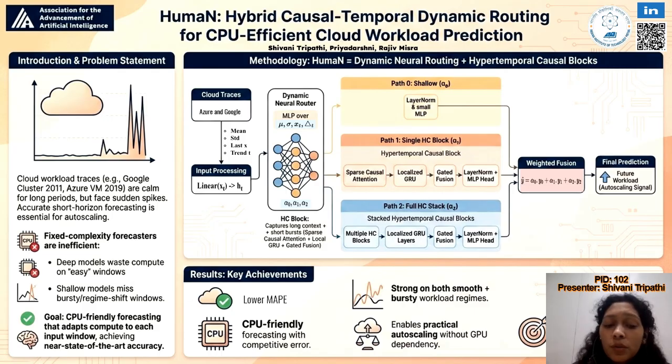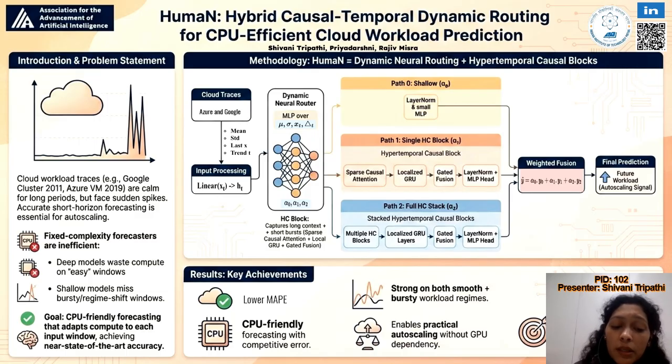We evaluated on chronological 60-20-20 splits and compared against LoadDynamics and a WGAN-GP transformer baseline. The results show that HUMAN remains competitive and adaptive on the Google 10-minute dataset, performing close to the transformer baseline, and on the Azure dataset, HUMAN achieves the best MAPE of 29.52%, improving over both baselines.